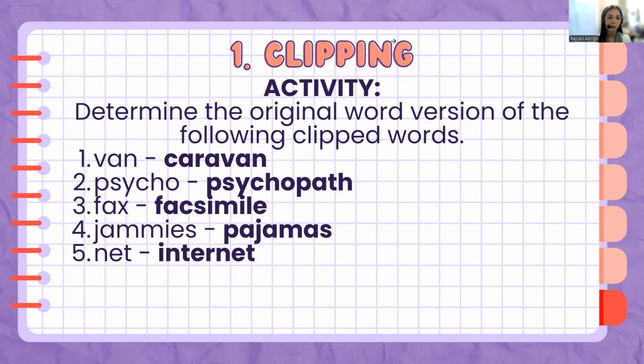So fax is facsimile and jammies came from pajamas, and internet is the original term of the clipped word net. Now, network could also be considered for number five. Okay, so clipping is making the word short but keeping its original meaning.